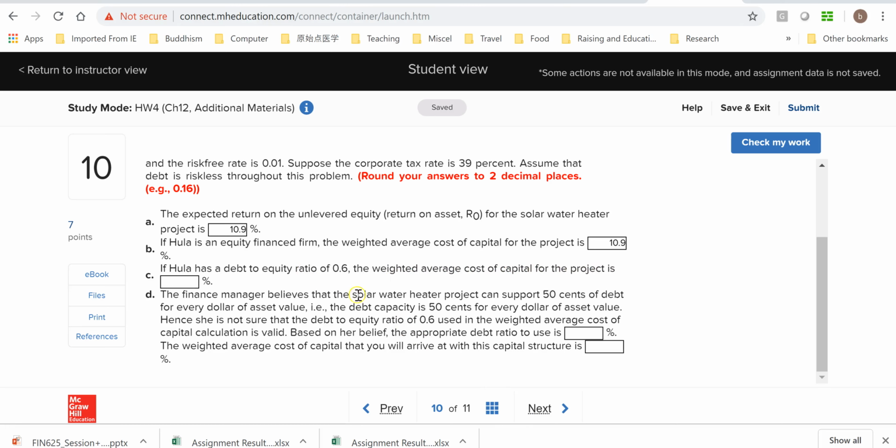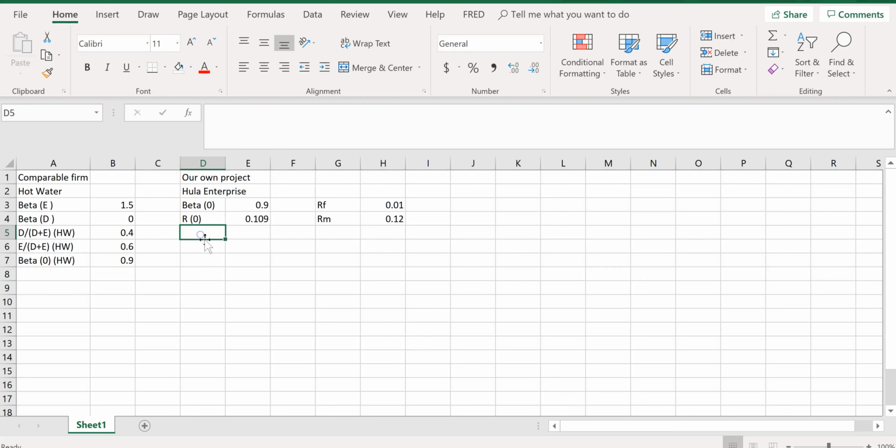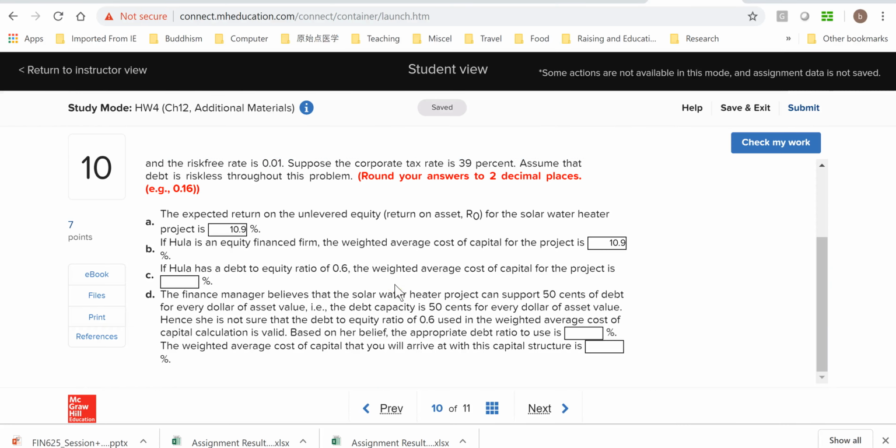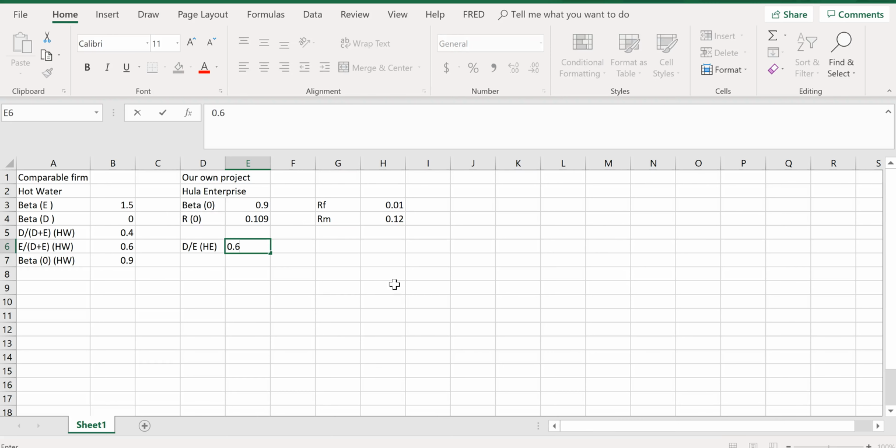So that's basically here we're given the capital structure of our project, Hula, right? The debt to equity ratio. So we're provided with D over E. This is Hula Enterprise. We're given that to be 0.6. So this can tell us D, but ultimately we have to figure out D over D plus E, right? Debt value ratio. Again, this is debt value ratio for our own project, Hula Enterprise.